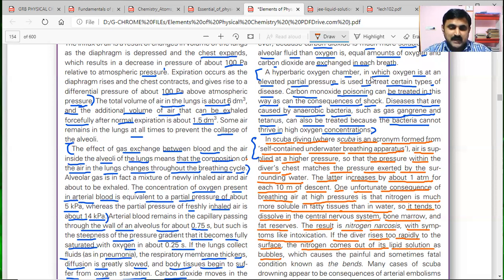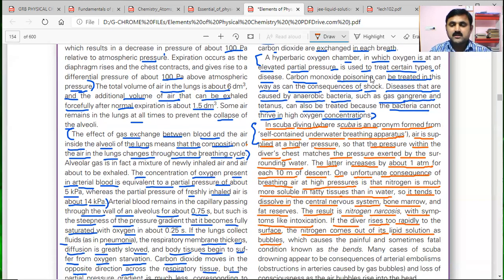If the diver rises too rapidly to the surface, nitrogen comes out of its lipid solution as bubbles. So nitrogen comes in the form of bubbles when he rapidly comes out of the water, which causes a painful and sometimes fatal condition known as bends. This is the most important disease problem faced by the scuba divers. They will ask in the exam, bends, BENDS.